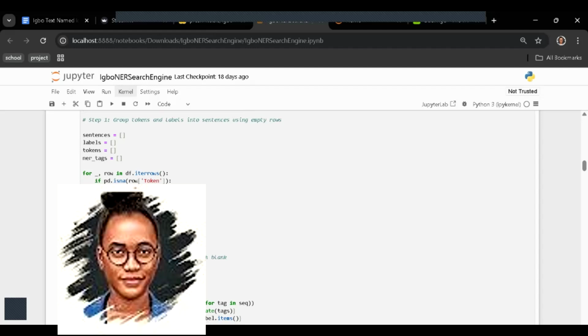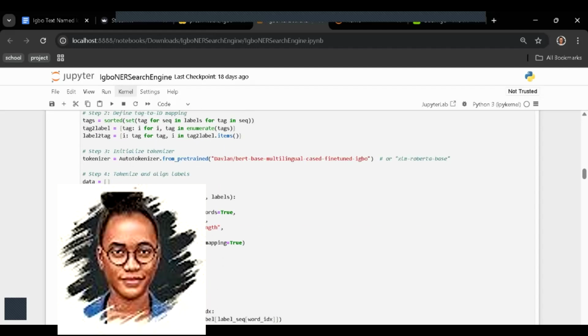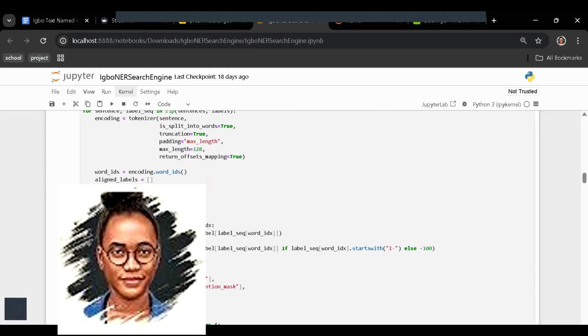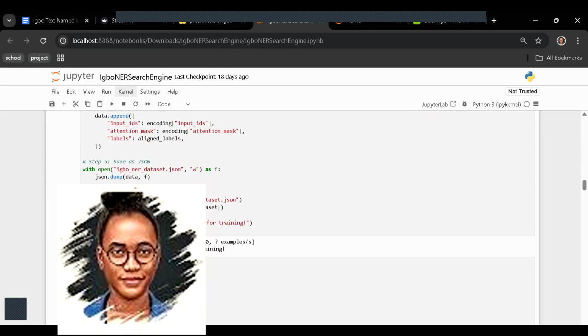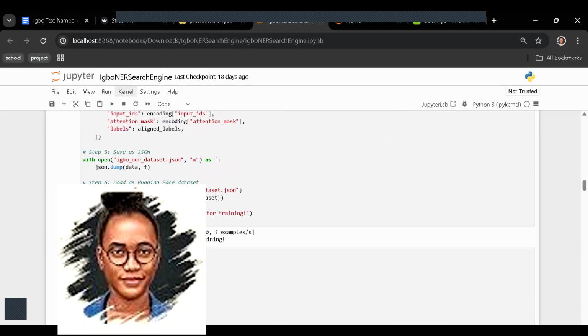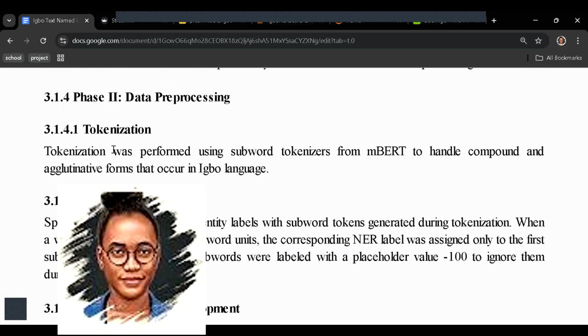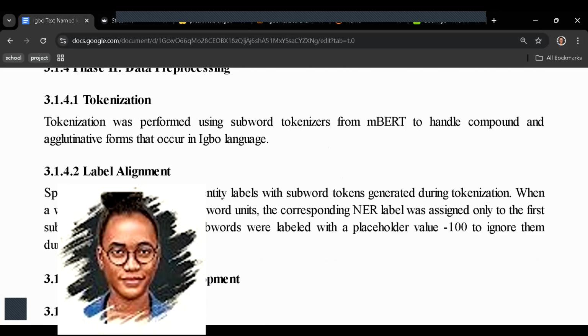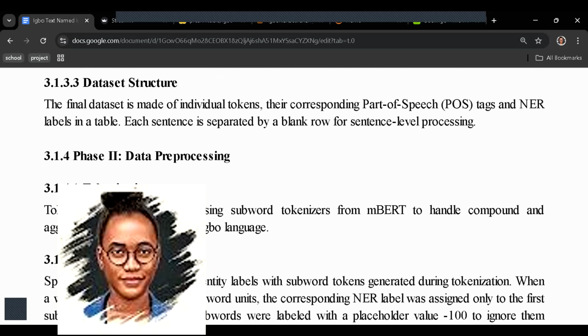Then from here, we converted our .csv file to a .json file, and that .json file is what the model can actually use for its work. Yes, so after the pre-processing, we move to the next stage. This was what we did in data processing.